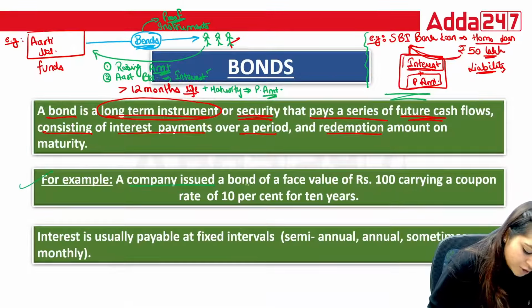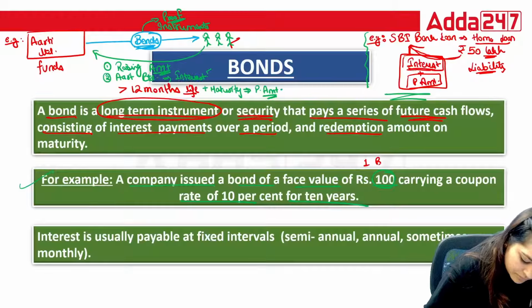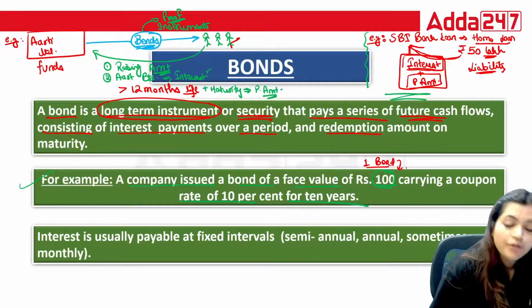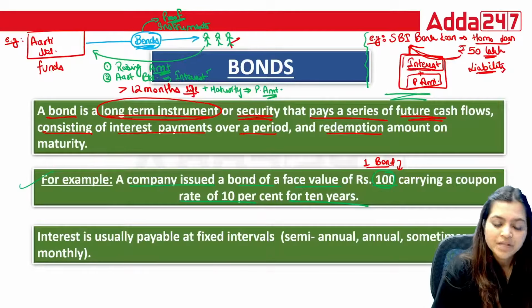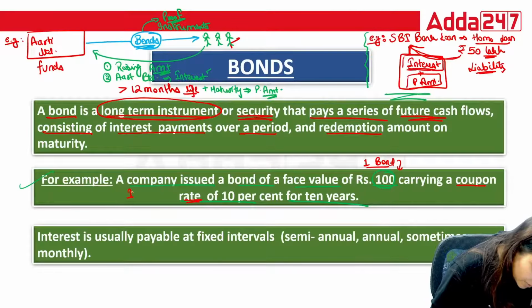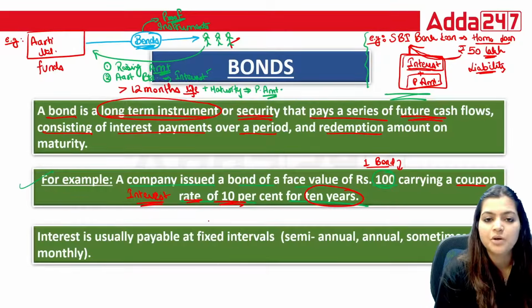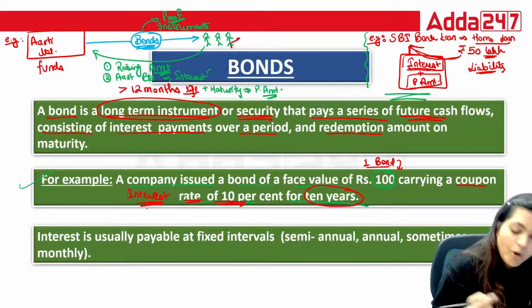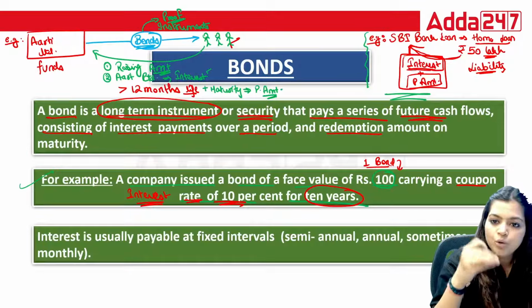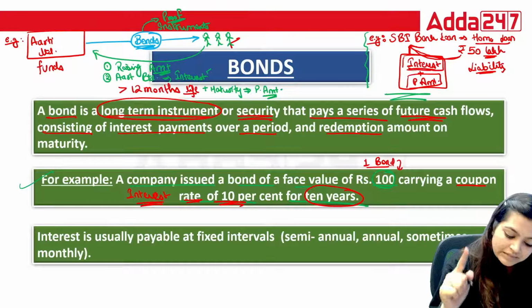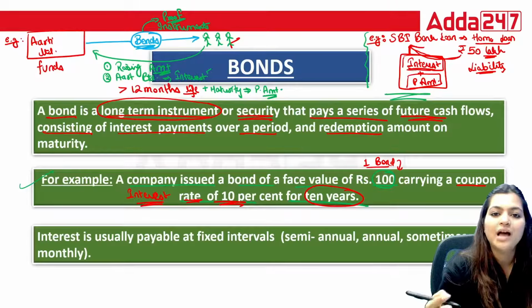For example, a company issued a bond with face value 1000, carrying a coupon rate of 10% for 10 years. Here, what is the value of one bond? One bond is rupees 1000. And the coupon rate, that is the interest we are paying, is 10%. When we take a loan from a bank and pay some interest rate, the same thing we pay here, known as the coupon rate.